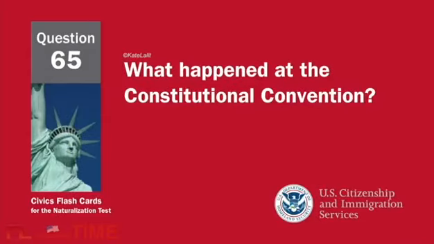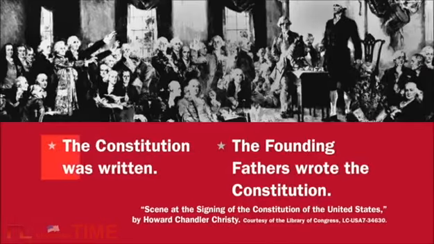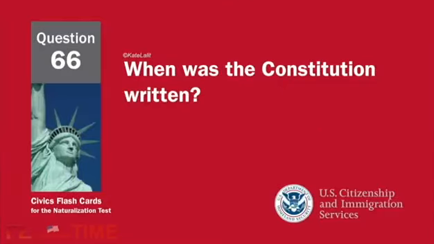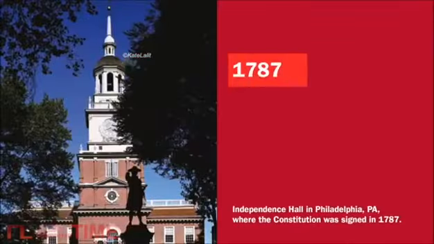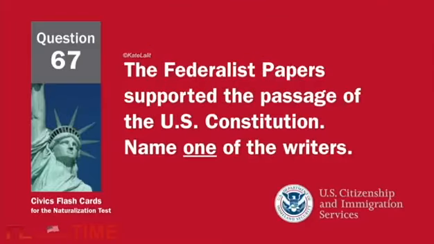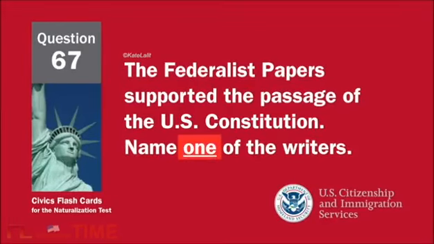What happened at the Constitutional Convention? The Constitution was written. When was the Constitution written? 1787. The Federalist Papers supported the passage of the U.S. Constitution. Name one of the writers.